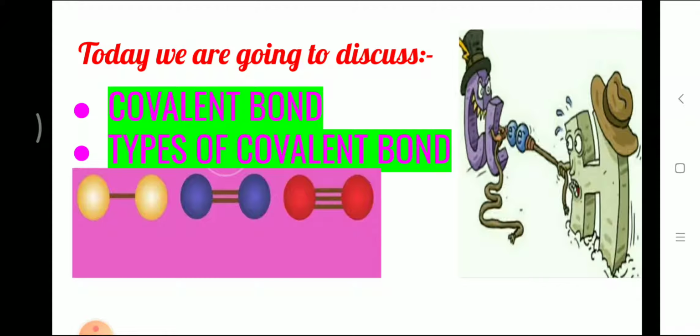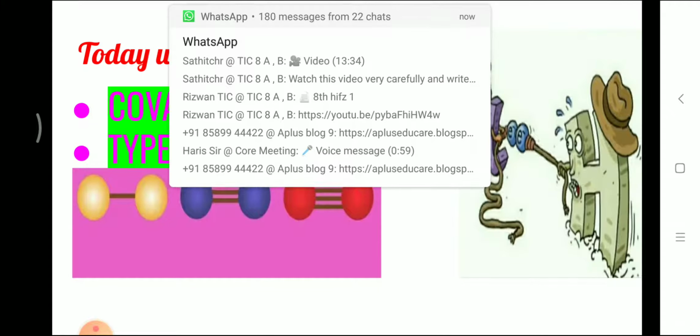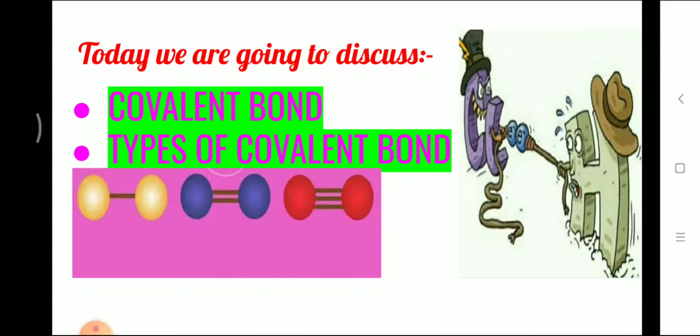Yes, in the previous class we already discussed ionic bonds. How are ionic bonds formed? Ionic bonds are formed by the gaining and losing of electrons. Atoms change to ions. Positive ions and negative ions combine to form compounds, that is, the ionic compounds.